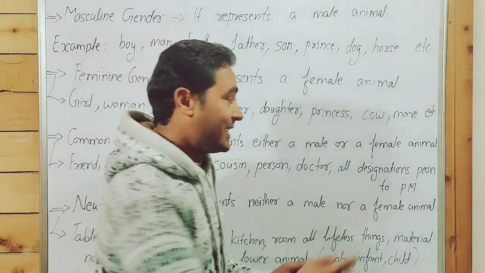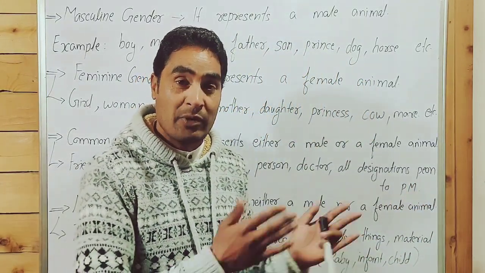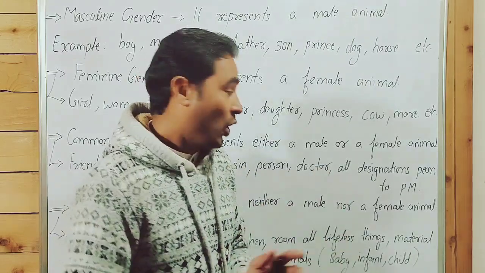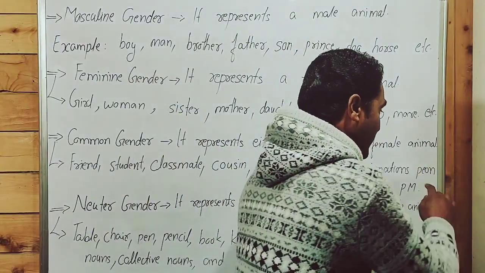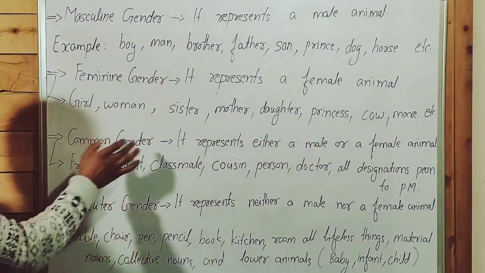All designations from peon to prime minister. Guys, its correct pronunciation is peon, not pn. Most students pronounce this word pn. No, it's peon, the British pronunciation. From peon to prime minister, all the designations are common gender.